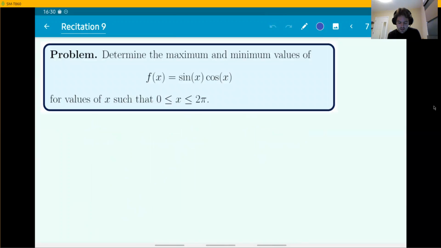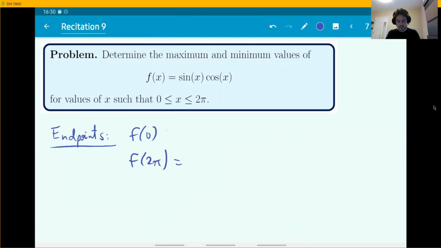Next one. Determine the maximum values of, this is going to be an easy one, sine x times cosine x between 0 and 2 pi. There's really no secret to this problem. What is f of the 2 locations where the interval starts and ends? F of 0 is going to be sine 0 cosine 0. F of 2 pi is sine 2 pi cosine of 2 pi. Doesn't matter. Sine of 0 and sine of 2 pi are both 0. So the function is 0 at both endpoints.